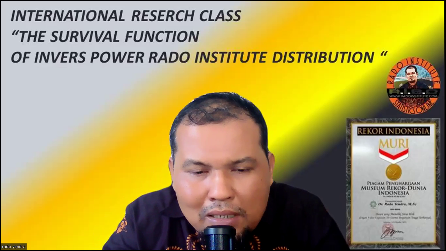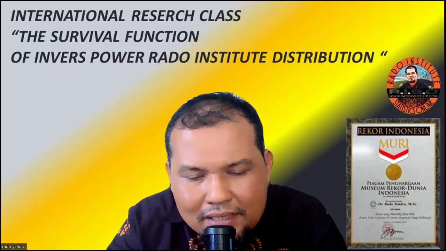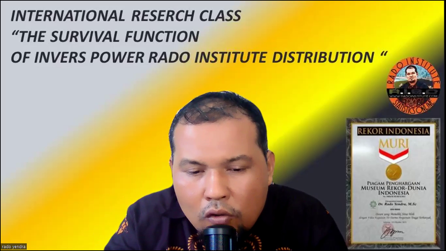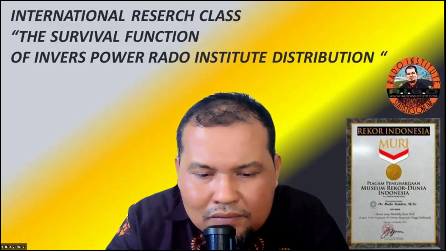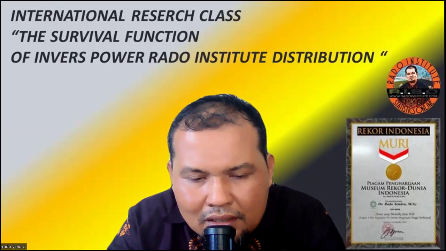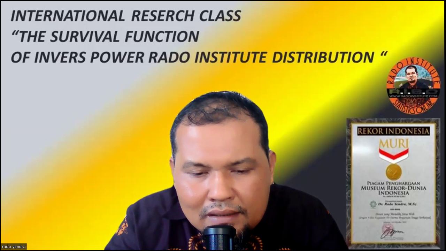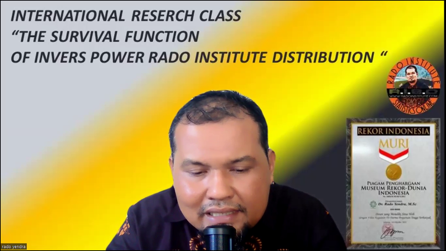For the inverse power Rado Institute distribution, we have successfully discussed the cumulative distribution function. In the cumulative distribution function, we have a special function, namely the upper incomplete gamma, and we have discussed this function very clearly.